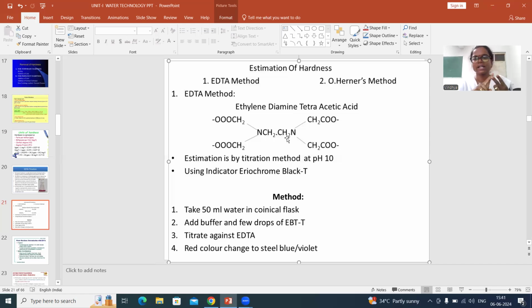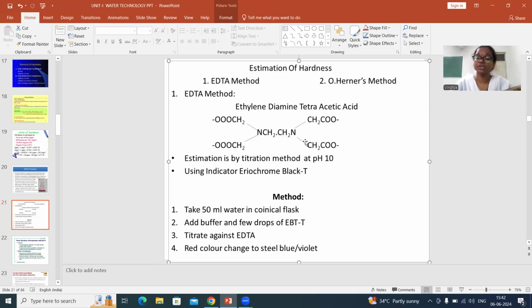And the second thing is, here you are doing titration with the water, and because water is a colorless liquid, you should have something to detect the end point. These titrations are based on color change. So in order to observe the color change, you add an indicator. In any titration, we generally add an indicator. The indicator added in this titration is Eriochrome Black T. So you have to maintain the pH at 10 and you need to add the indicator, Eriochrome Black.